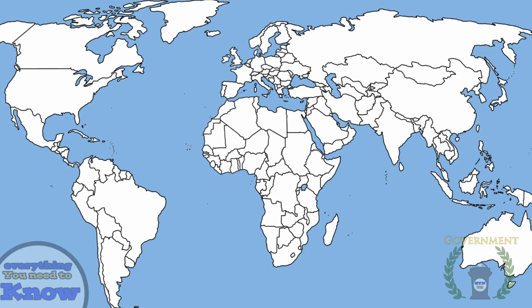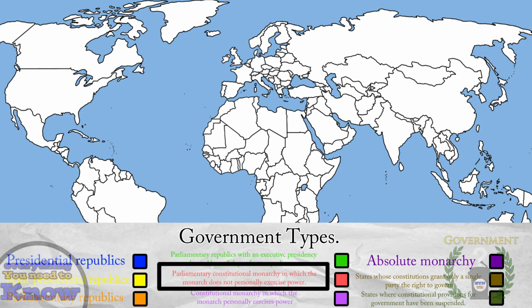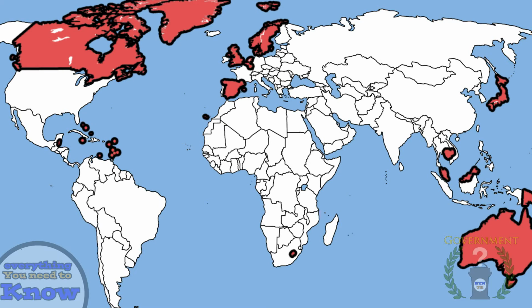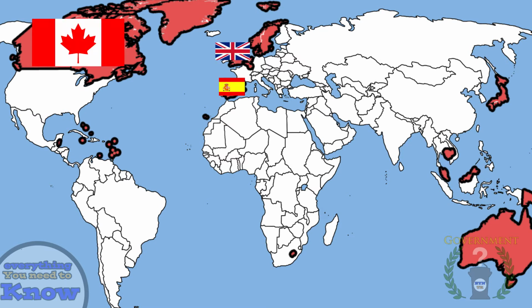Let's continue. For the next government type on the list, we'll be looking at a parliamentary constitutional monarchy, in which the monarch does not personally exercise any power, or as I will refer to them for this video, parliamentary constitutional monarchies. They are in a red color on the map, and some notable countries with this form of government are Canada, the United Kingdom, Spain, Sweden, and Austria.